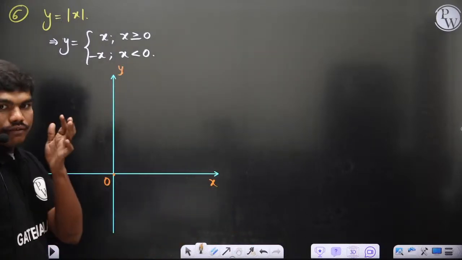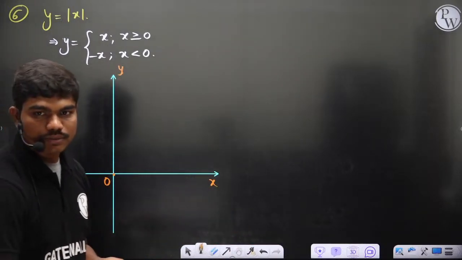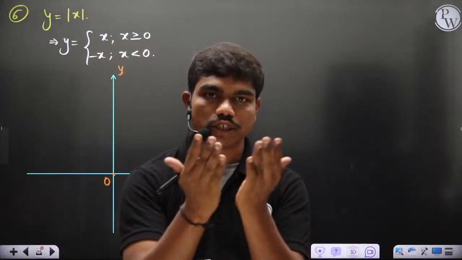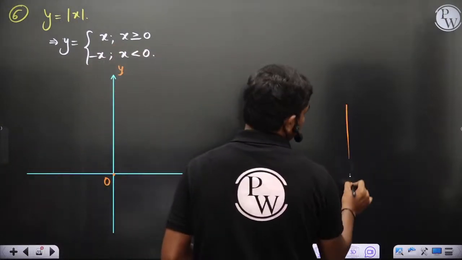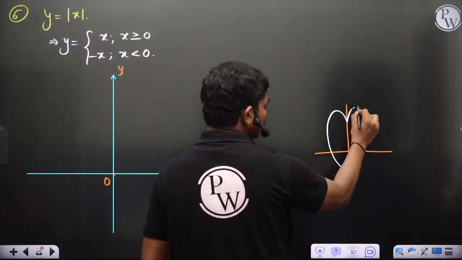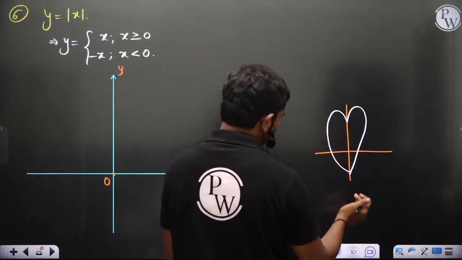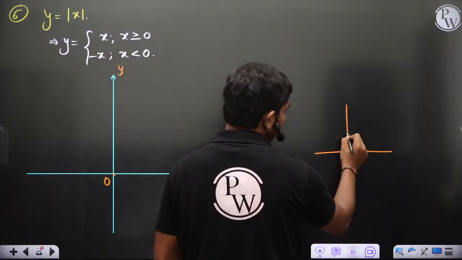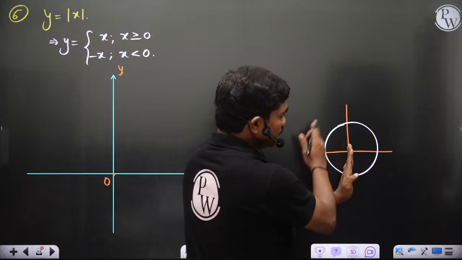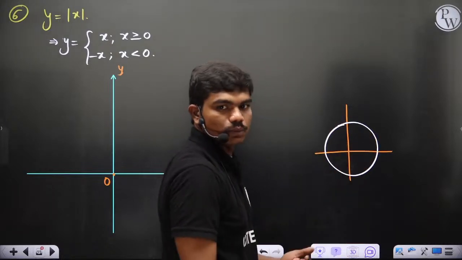What's the meaning of symmetric from the previous lecture? The graph looks similar on both sides of the axis. For example, about the y axis, I was teaching you one graph on day 1. If you see, this is symmetric. Of course my drawing is very bad, but let's say you have a circle like this, then if you take a function about the y axis, it looks the same on both sides. That's what symmetry means.